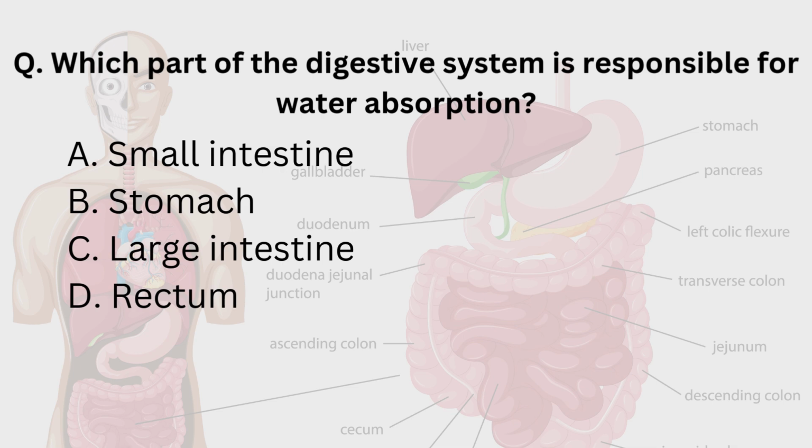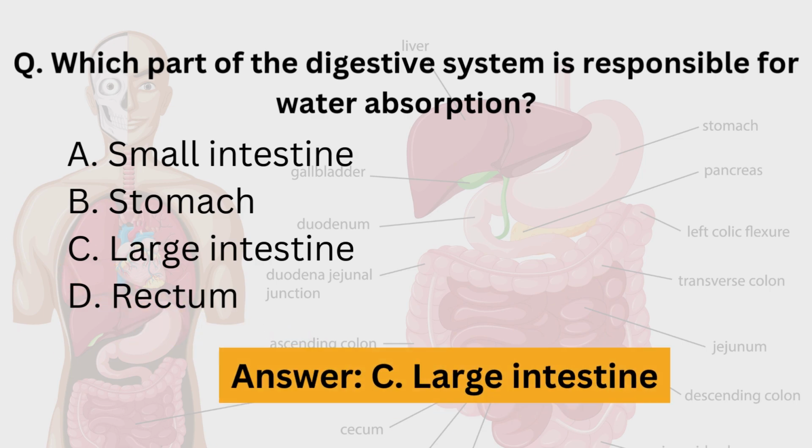Options are small intestine, stomach, large intestine, rectum. Here the correct answer is C, that is large intestine. The part of the digestive system primarily responsible for water absorption is large intestine.